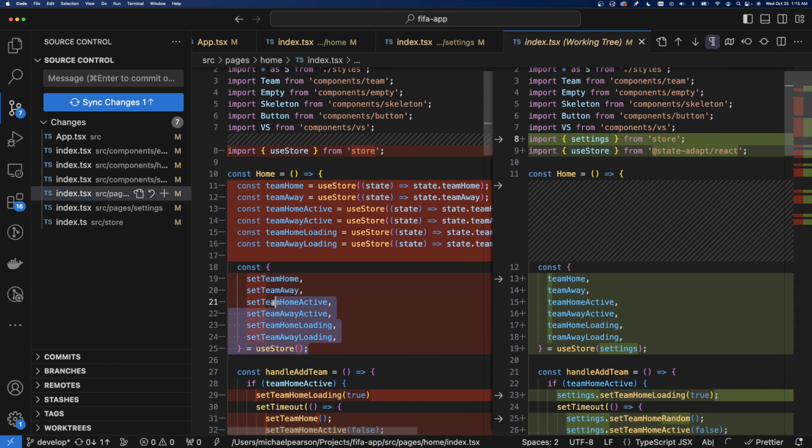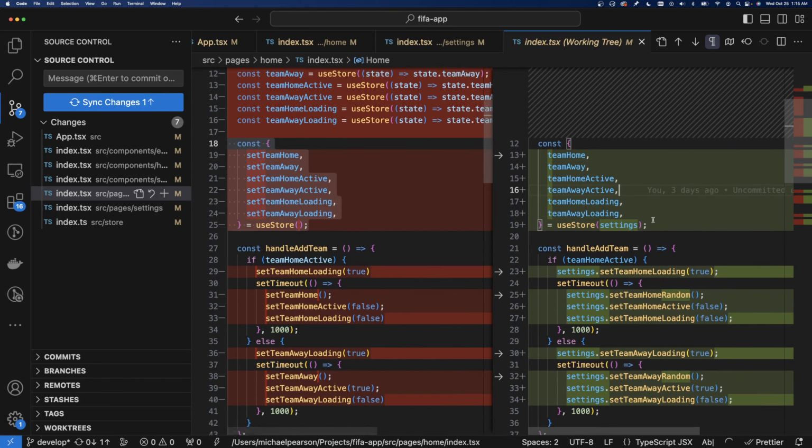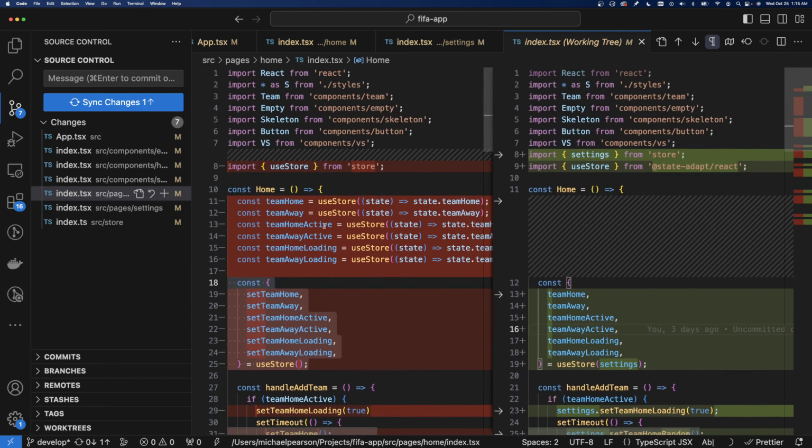So this is similar. On here, I did actually use the full use store and pass in settings, and then just grab all the state. But yeah, and then there's a difference here with Zustand, since the state changes are with the state itself. You also call use store for that, and you're selecting. Yeah, here they're selecting specific state.